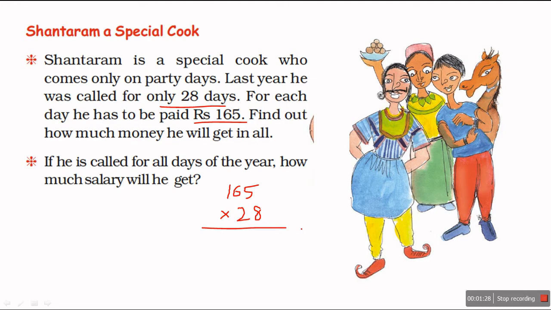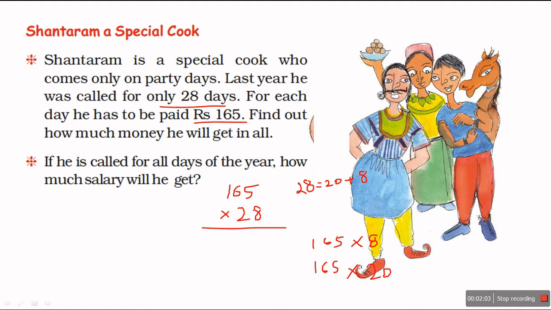So in step 1, what will I do? I will multiply 165 with 8, and in the second step I will multiply 165 with 20, because 28 means 20 plus 8. Okay, so let us start.